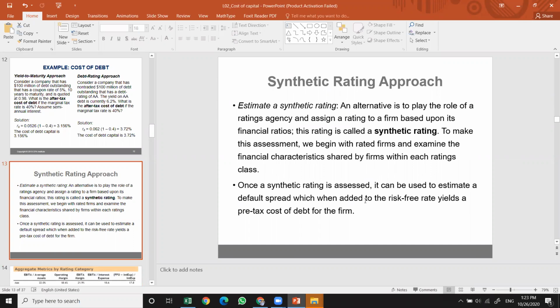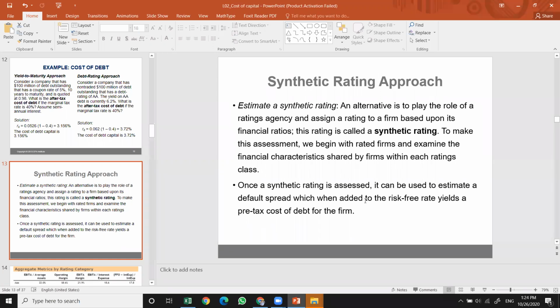The synthetic rating approach is an alternative way that gives you the opportunity to play the role of a rating agency, and it makes you assign a rating to a certain firm based on financial ratios. So this rating is actually called a synthetic rating. To make this assessment, we begin with the rated firms and examine the financial patterns shared by firms within each rating class.